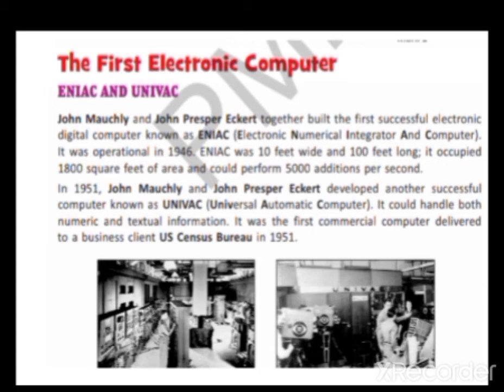In 1946 it came into existence, and after that in 1951, by making some improvements in that machine, the same two together built another machine, that is the UNIVAC, and the name of that is Universal Automatic Computer, that works very fast. And the first commercial computer delivered to business clients to do their work was that one. Okay. In 1951.